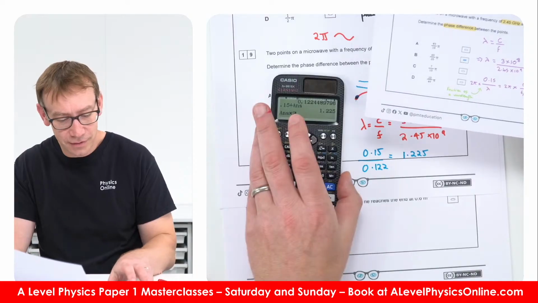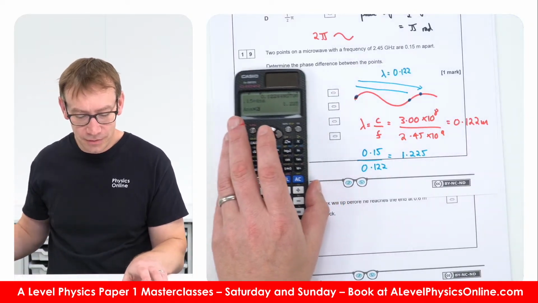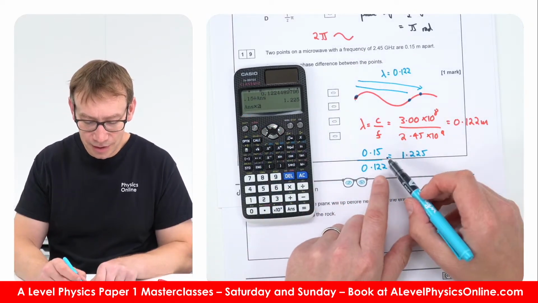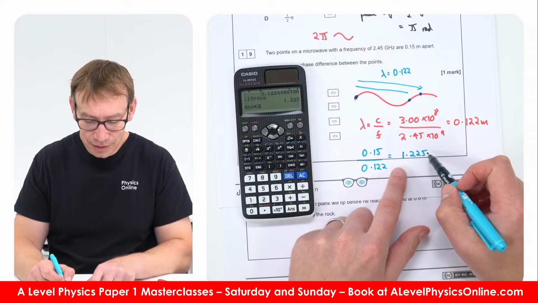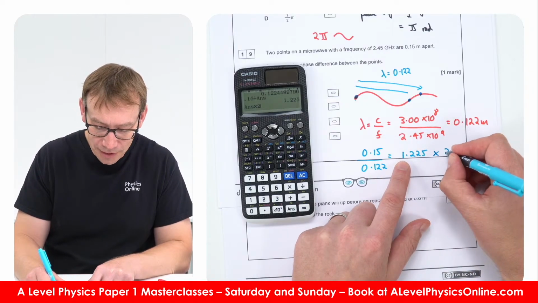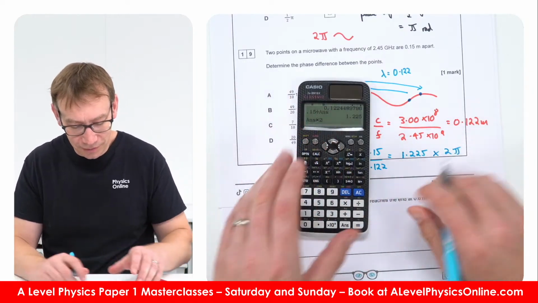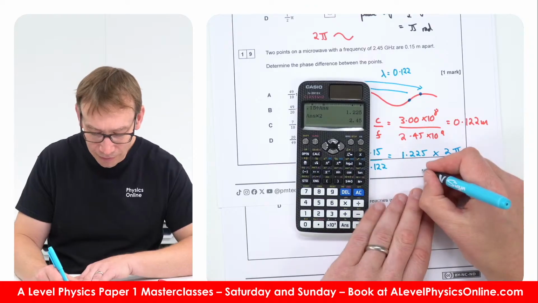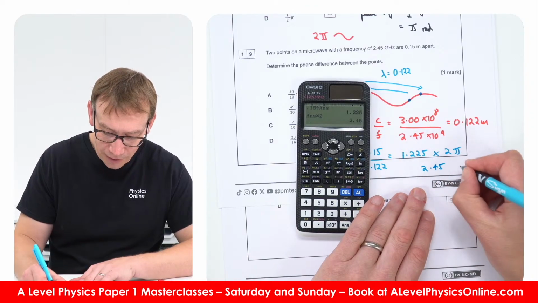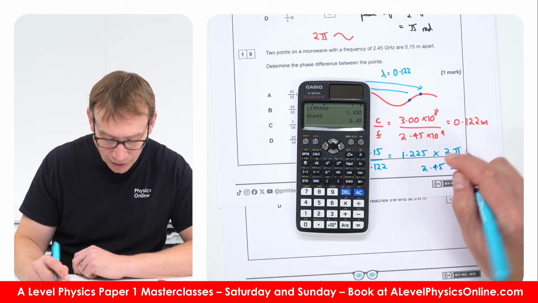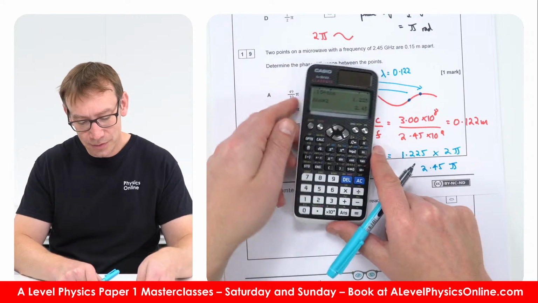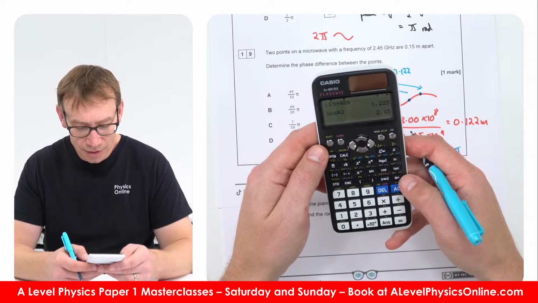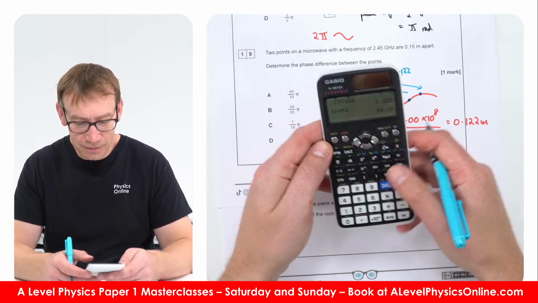Okay, so if we multiply that by 2 pi, that's the same as 2.45 pi, and I guess we then go to 49 over 20.